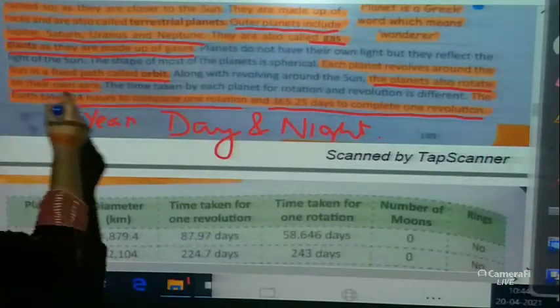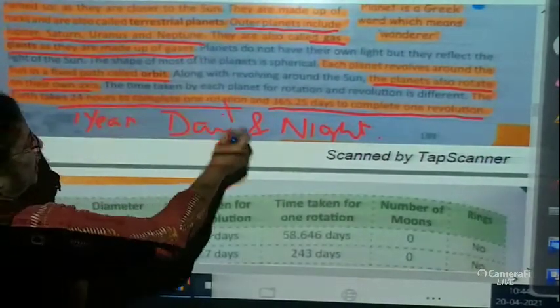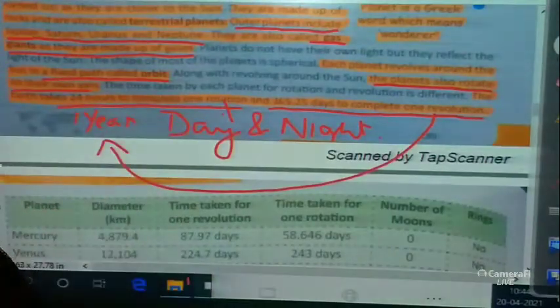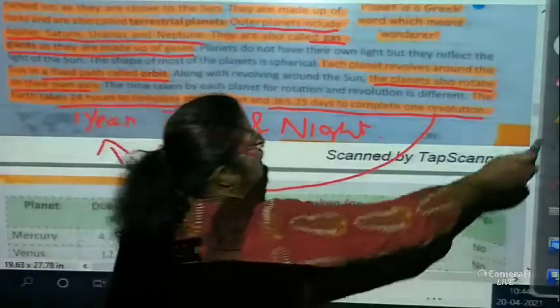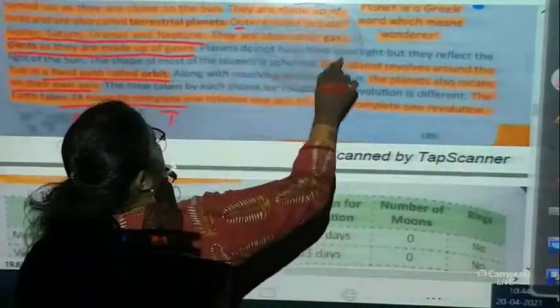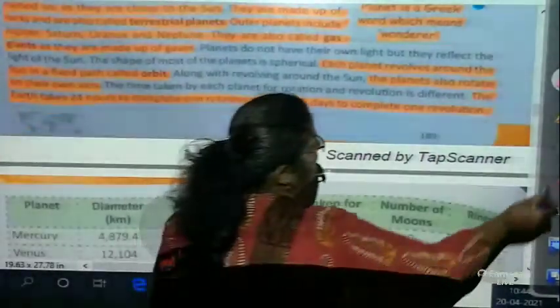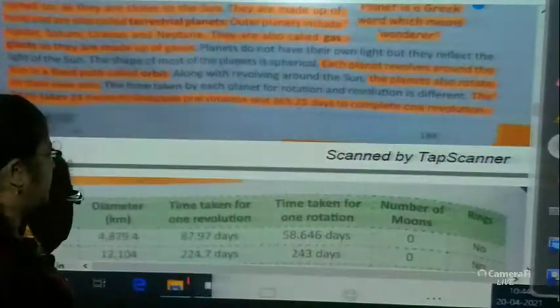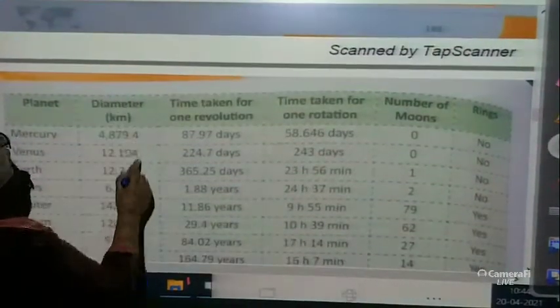Clear? Rotation causes day and night. Revolution causes one year and seasons. Okay children? Because in a year there are seasons, and in rotation, 24 hours, there is day and night. Now let's see the distance.